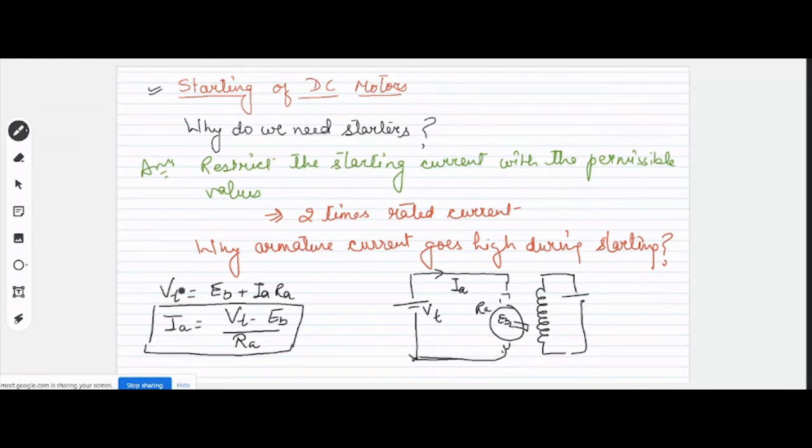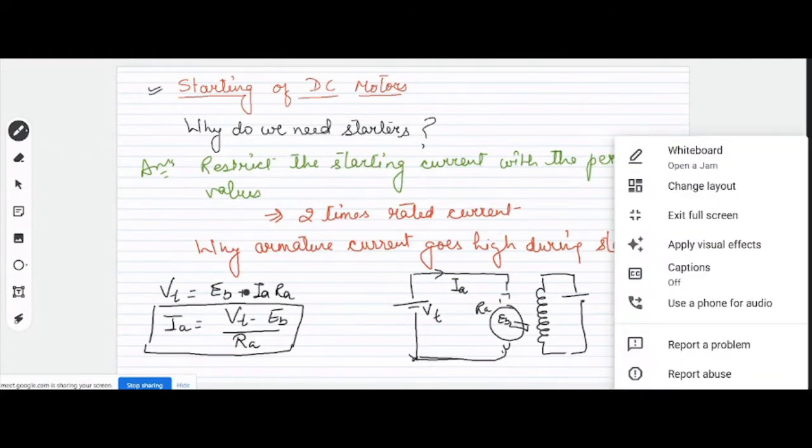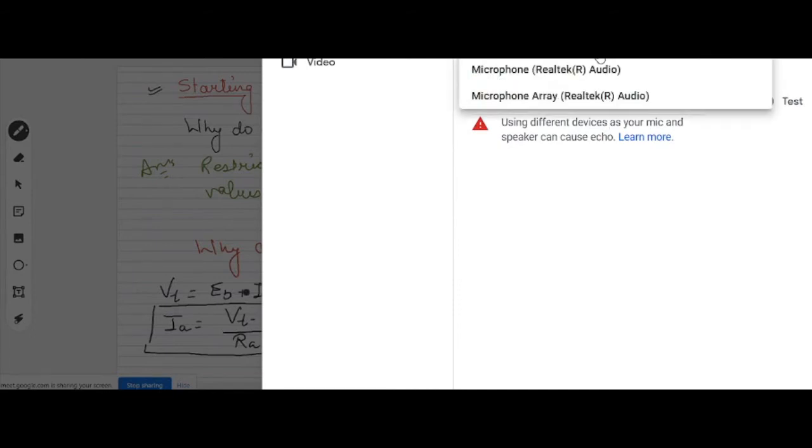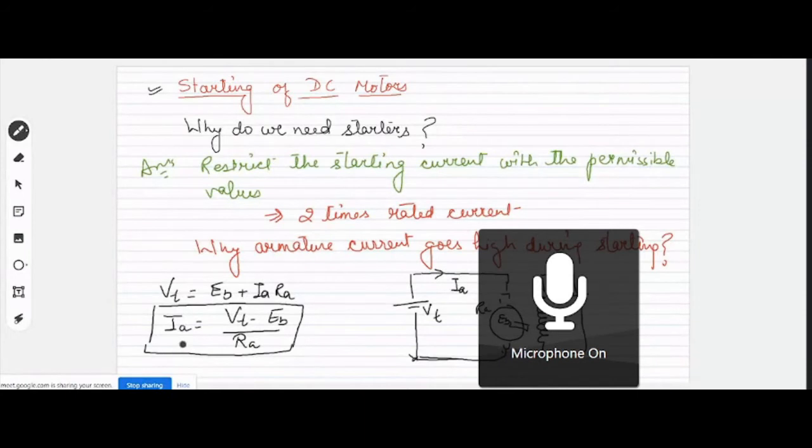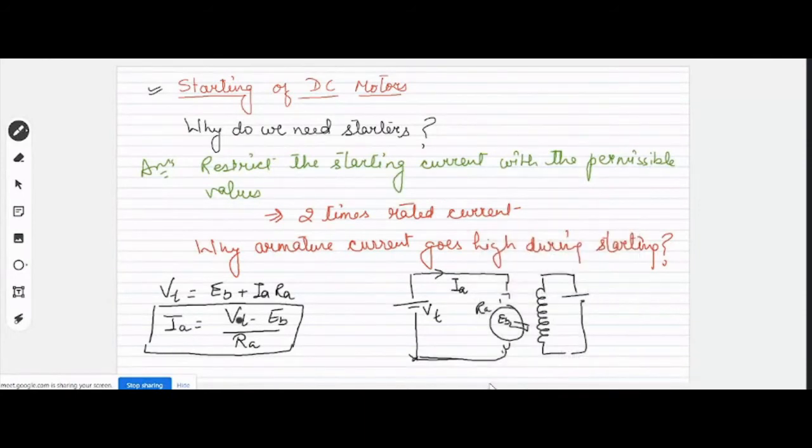Is this fine? See, here the armature current is because of the difference between Vt and Eb, and it is restricted by the armature resistance Ra. So there are two things on which this armature current depends.